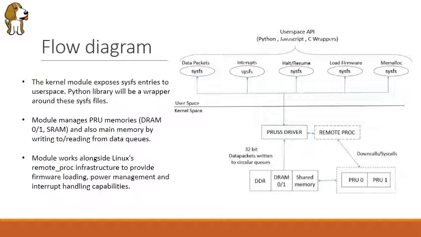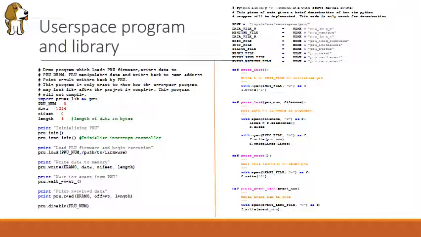Remote Proc is a generic framework to handle processors in asymmetric multiprocessor systems, which is becoming very common these days. More information on the remote proc can be found in the Linux documentation.